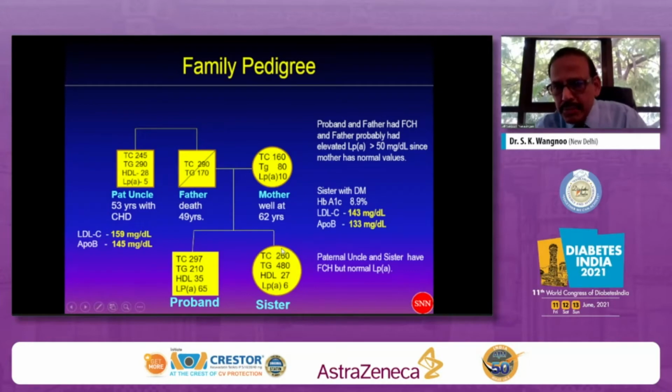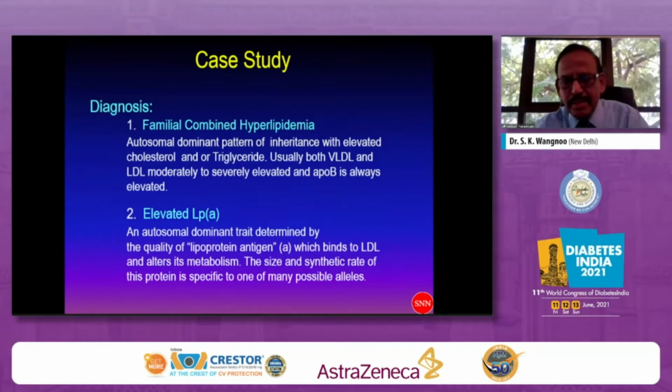Over and above, this patient also has an increase in the lipoprotein little a, which is not seen in the paternal uncle, which is not seen in the sister, which is not seen in the mother. Probably father would have had it because it is an autosomal dominant inheritance. Having seen this, let me try to tell you something about familial combined hyperlipidemia. It is an autosomal dominant pattern of inheritance with elevated cholesterol, or elevated triglyceride, or both. Usually VLDL and LDL cholesterol are moderately to severely elevated, and the ApoB is always elevated.